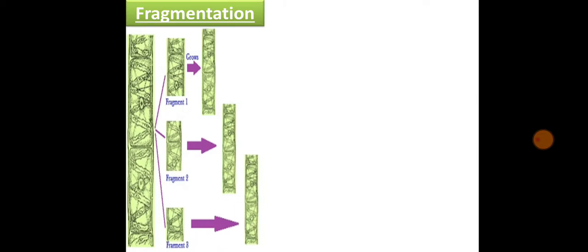Next we are going to see fragmentation. Till now we have seen asexual modes of reproduction in unicellular organisms. Now we are going to see asexual reproduction in multicellular organisms. Fragmentation: this type of asexual reproduction occurs in multicellular organisms. In this type of reproduction, the body of the parent organism breaks up into many fragments and each fragment starts to live as an independent new organism. This type of reproduction occurs in algae like Spirogyra and sponges like Scypha.